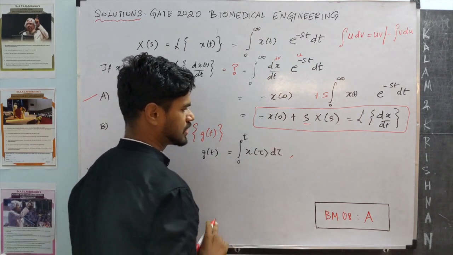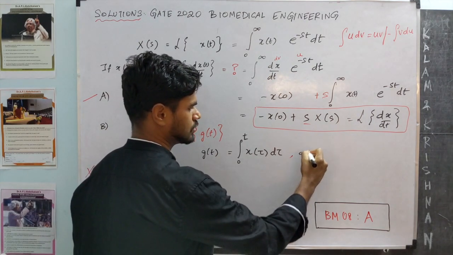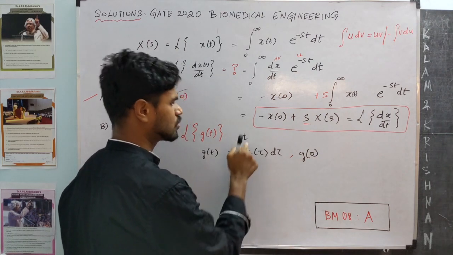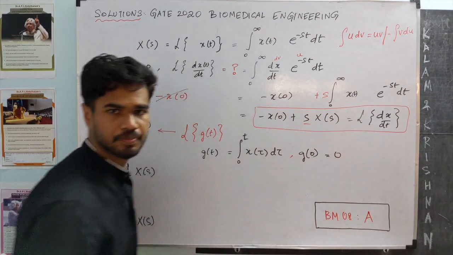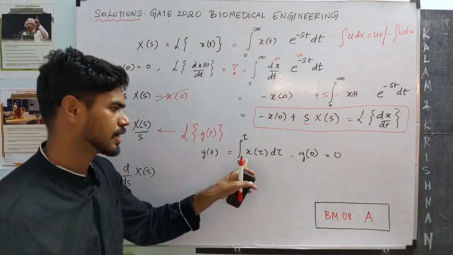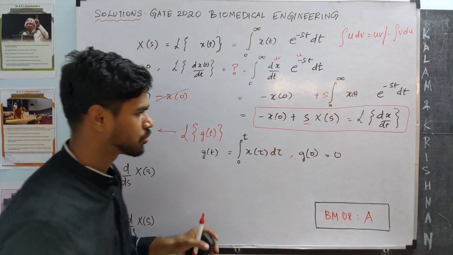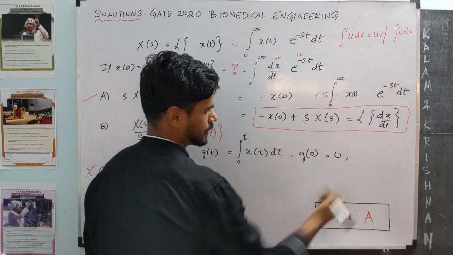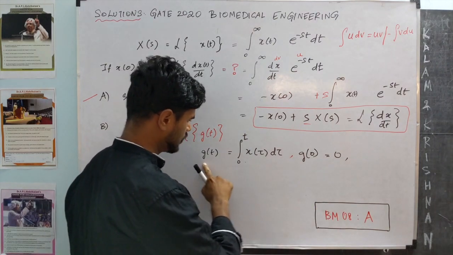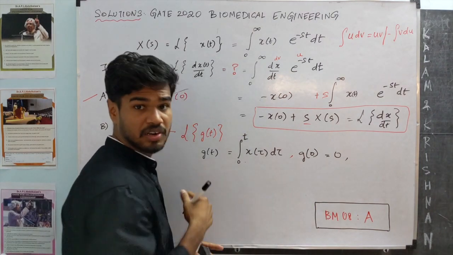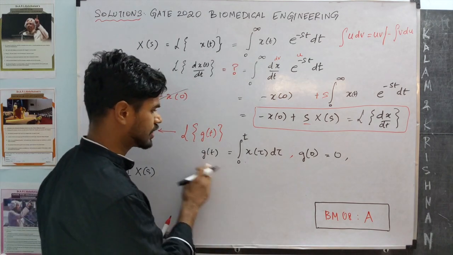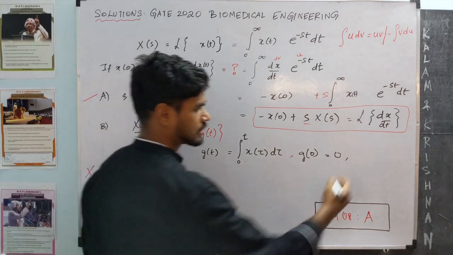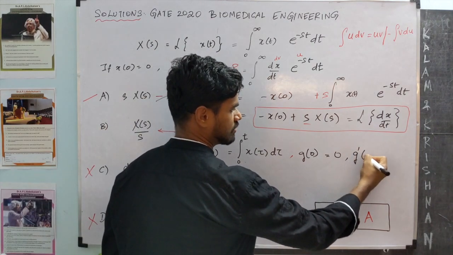What is g of 0? G of 0 is the integral from 0 to 0, that is 0. The integral over a single point has no area in it. Then we also know that one of the fundamental theorems of calculus says that if g of t is the integral of this, what is g dash of t?